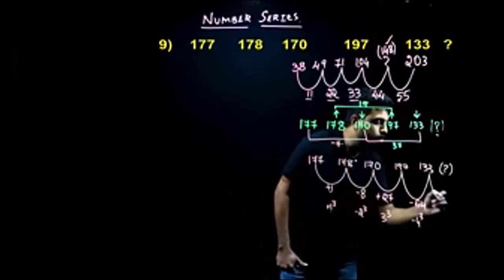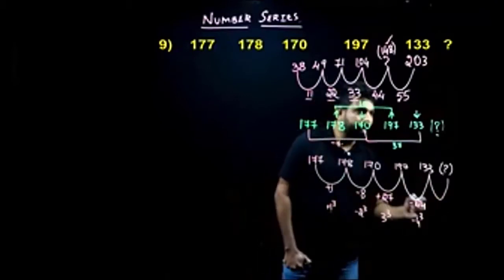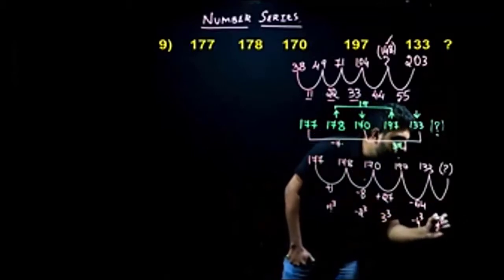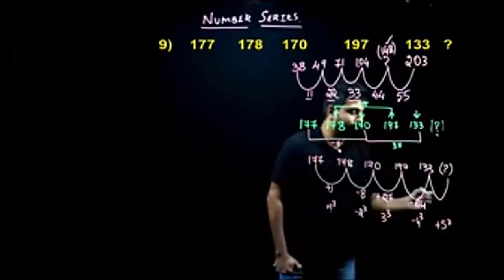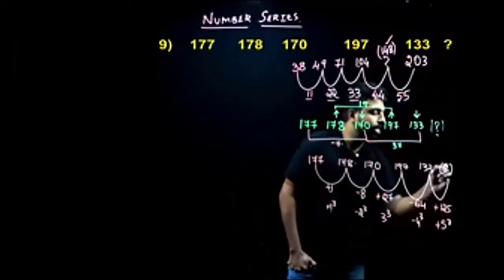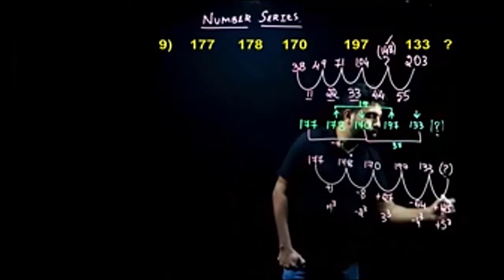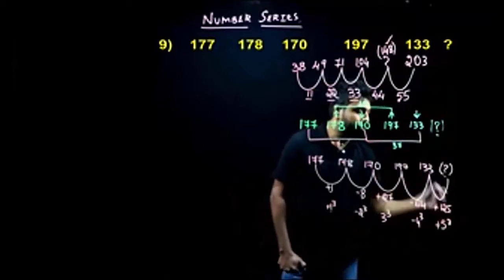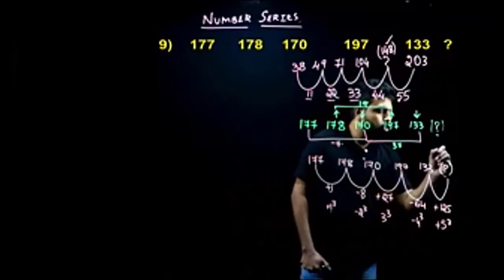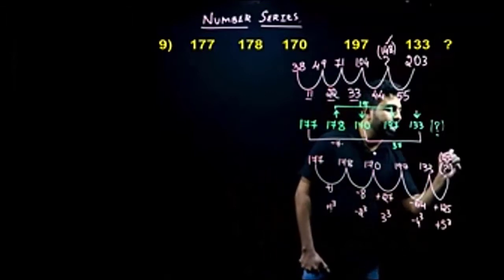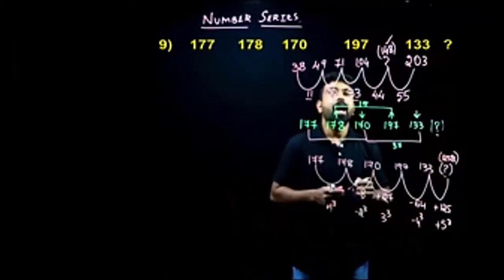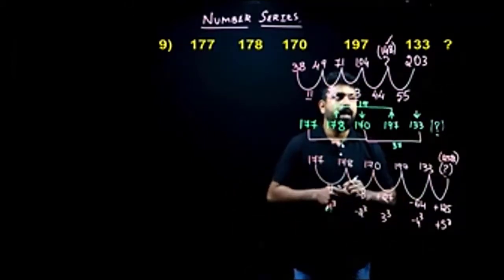So what should be my next difference here? Since it was negative previously, now it should be positive, plus 5 cube. So if it's plus 5 cube, here it will be plus 125. Now what do I need to get my missing term? I need to add 125 to 133. So if I add 125 and 133, what do I get? I get 258. And that will be my final answer. Am I clear, people?